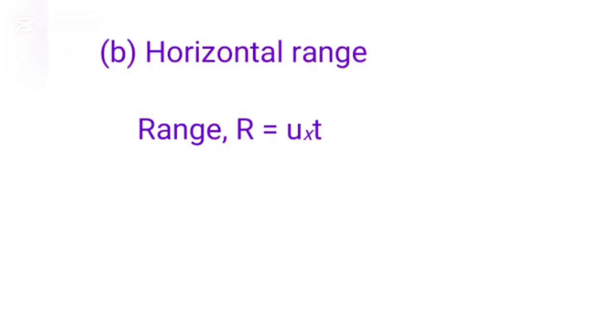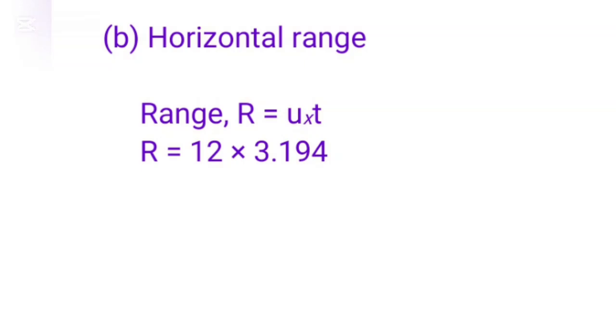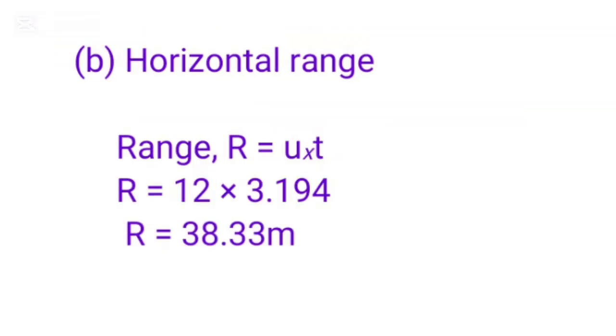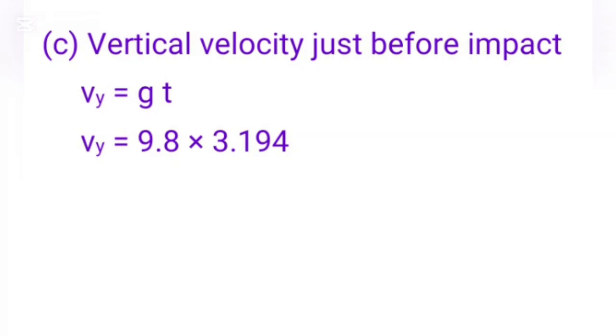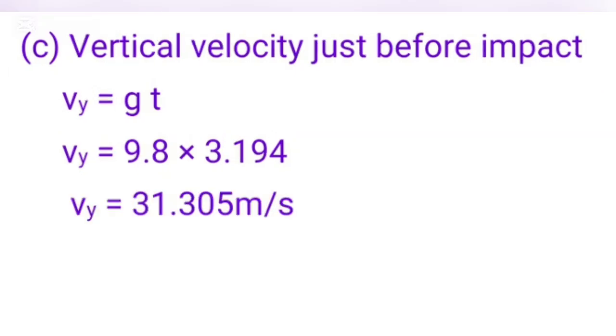b. Horizontal range. Horizontal speed is constant, so range is equal to ut, which is equal to 12 times 3.194, approximately 38.33 meters. c. Vertical velocity just before impact after time t, vy is equal to gt. vy is equal to 9.8 times 3.194. vy is equal to 31.305 meters per second.